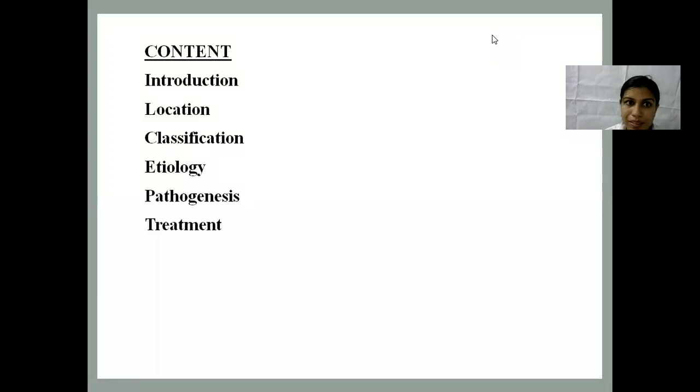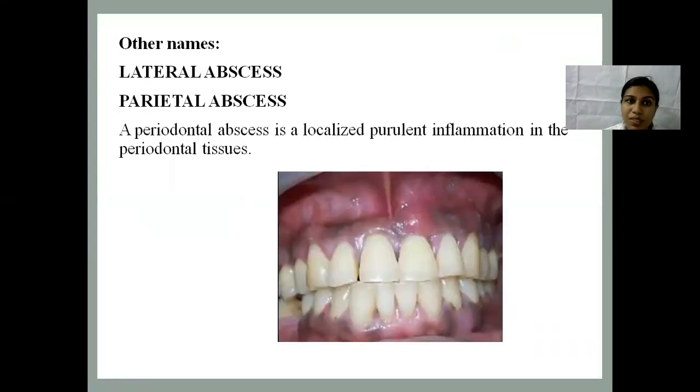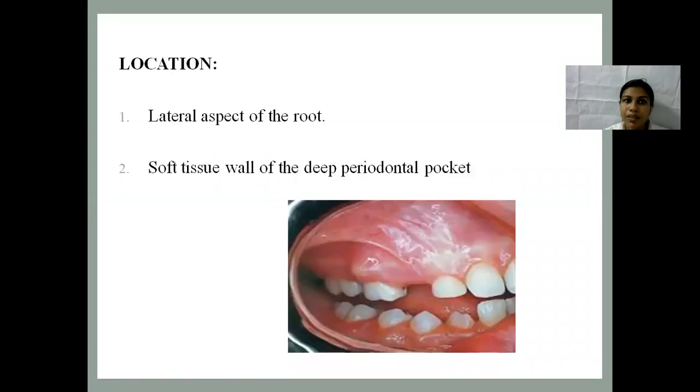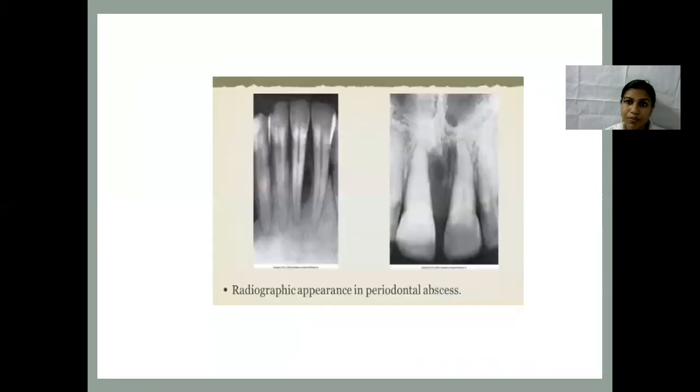These are the contents. Periodontal abscess is also known as lateral abscess or parietal abscess. A periodontal abscess is a localized purulent inflammation in the periodontal tissues. The site of periodontal abscess is the lateral aspect of the root and soft tissue wall of the deep periodontal pocket. So it is present on the lateral aspect of the root. It is also called as lateral abscess.